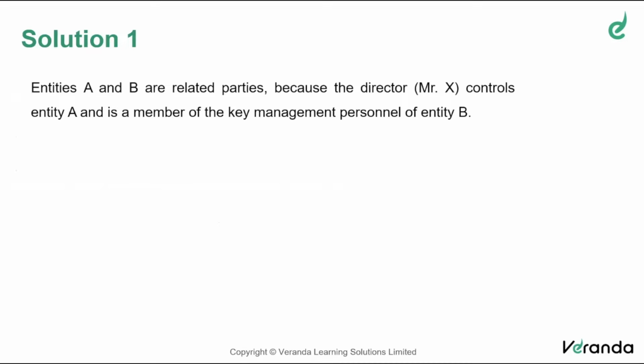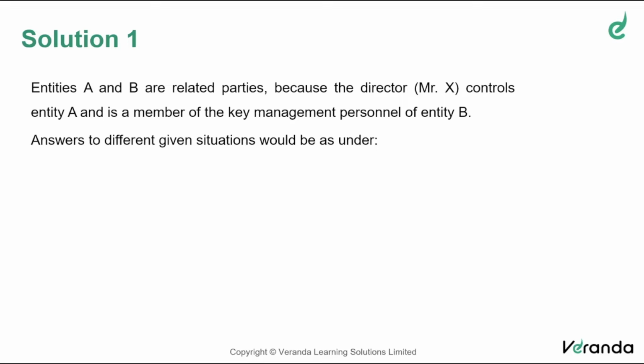The question is basically whether A and B are related parties. Yes, there is no doubt. Why? Because Mr. X controls A and also B. How does X control A? By holding 95% shares in A. And in case of B, he is a part of the key management personnel. Therefore, Mr. X is controlling A as well as B. So, no doubt that entities A and B are related parties. That is the first answer.